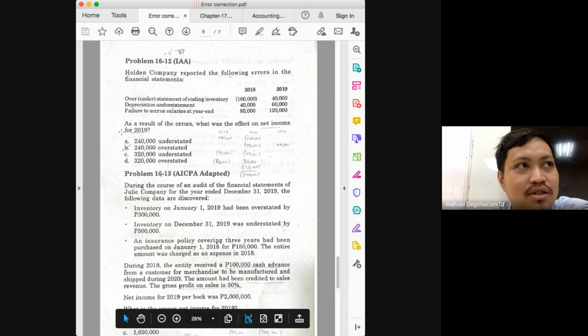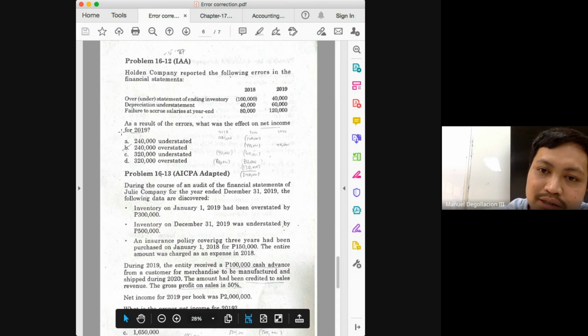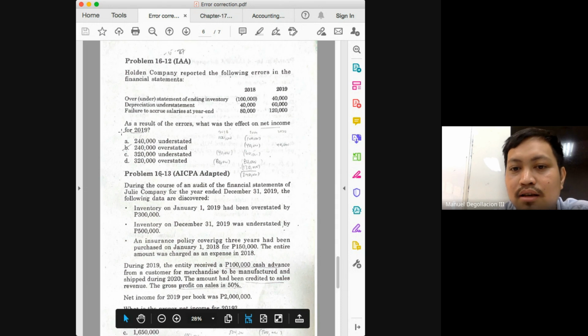Yes. So that means your expenses are overstated by 80,000. So if your expenses are overstated by 80, what will happen to your net income? Net income will be understated. So we have a total of 320 overstatement, offset by the 80,000 understatement. The net error for 2019 is overstated by 240.